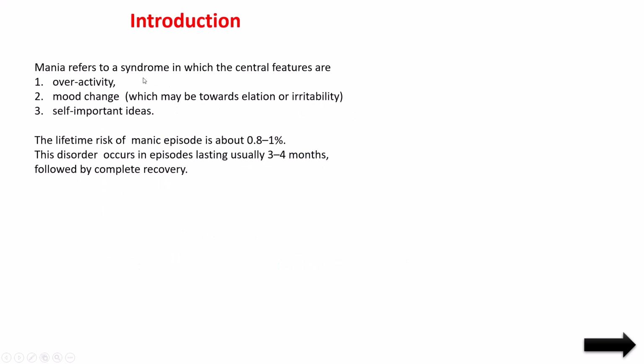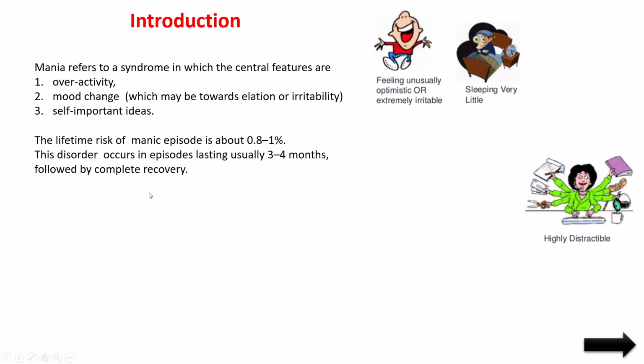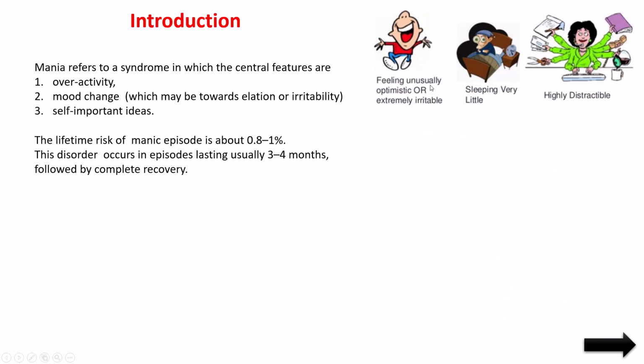So mania refers to a syndrome in which the central features are, so that shows the manic patients. The important features to observe in the manic patients are overactivity. Like this, you see, feeling unusually optimistic or extremely irritable. So that is overactivity. Highly distractible and sleeping very little.